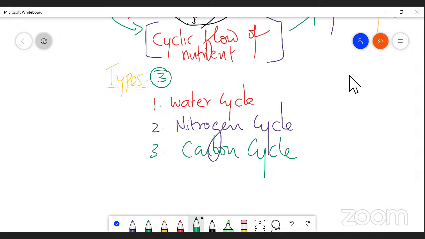What is the third one? Carbon cycle is a type of biogeochemical cycle, right? In which carbon dioxide is released. Carbon is cycled from living to non-living factors. So that is called a carbon cycle. So I repeat once again, a biogeochemical cycle is of three types: water cycle, nitrogen cycle, and carbon cycle. So first of all, let me take water cycle.